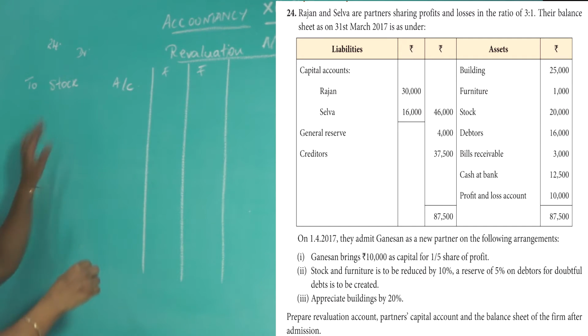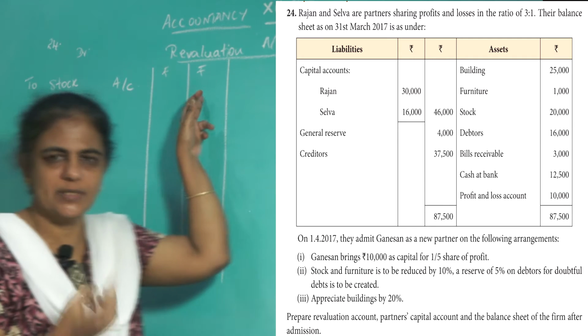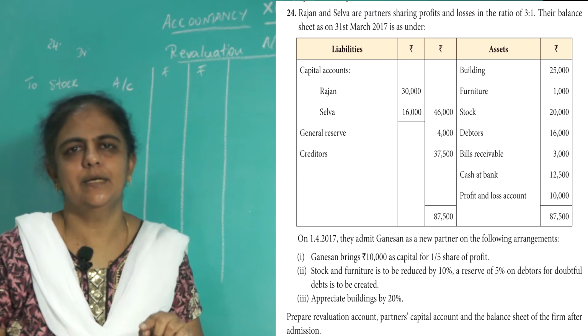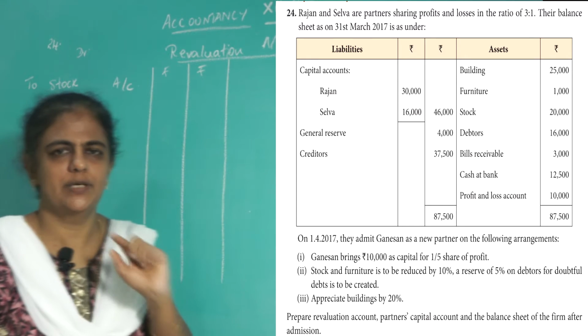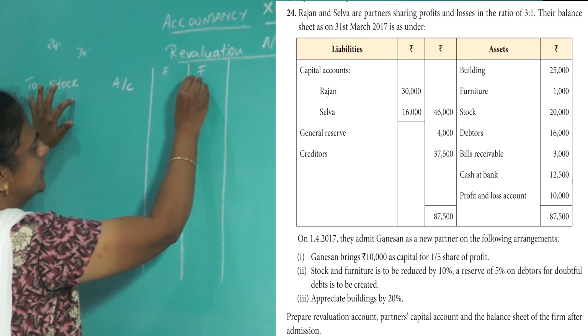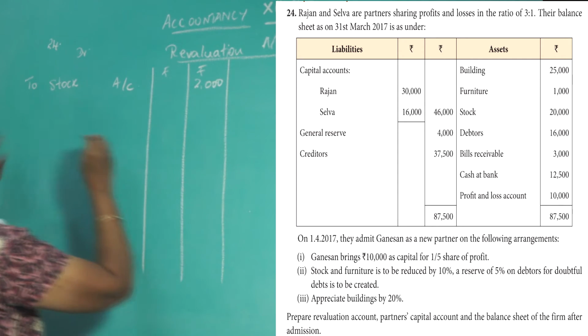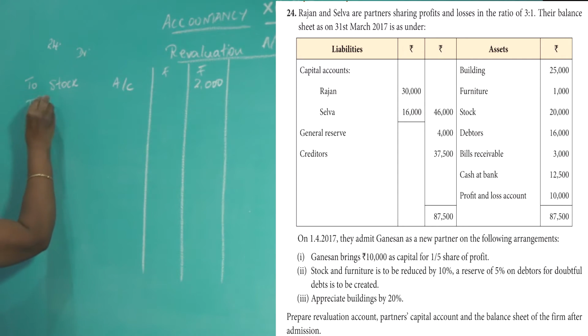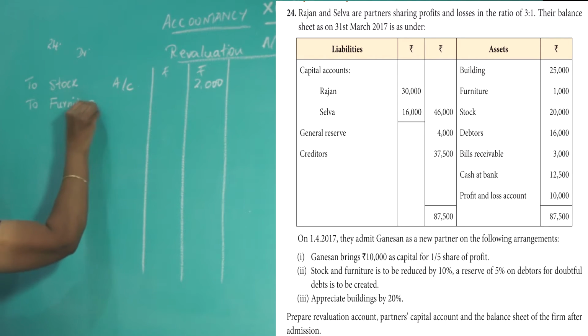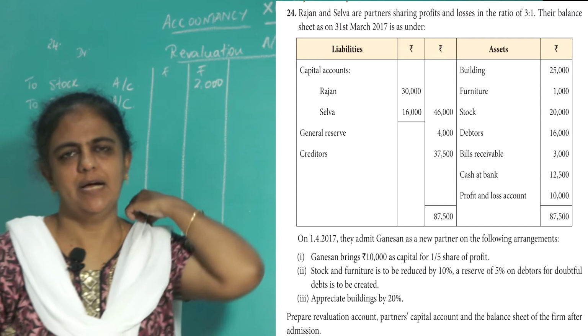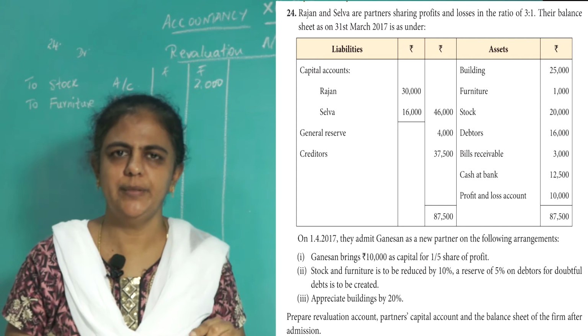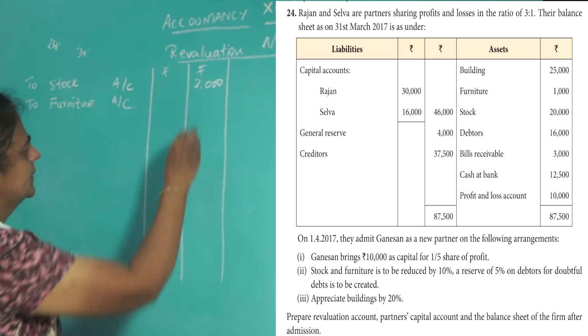What is the value of the stock? See the balance sheet. Stock is 20,000. So 10% of 20,000 will be how much? 2,000. Next, furniture is also reduced. That is also an asset. Asset decreases means it is a loss, and losses go on the debit side, to furniture account. See the balance sheet: what is the value of the furniture? Furniture is 1,000 rupees. 10% of 1,000 rupees is 100.